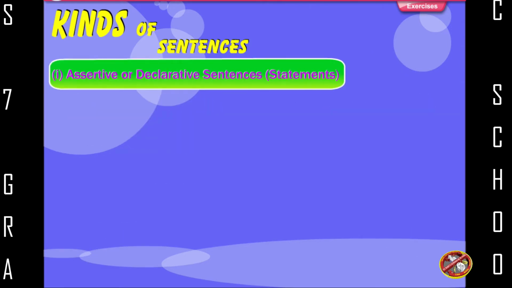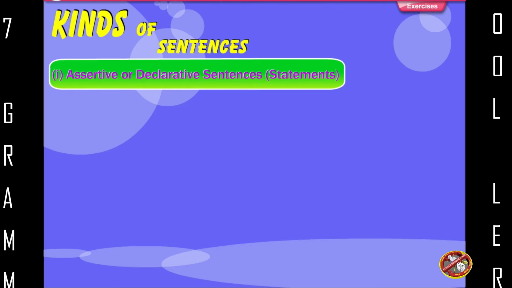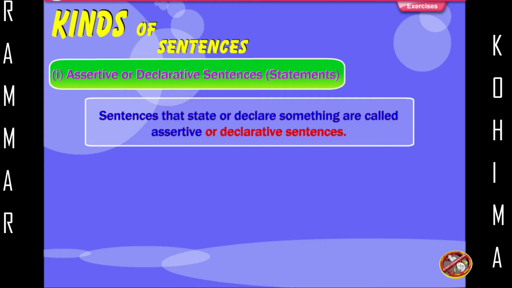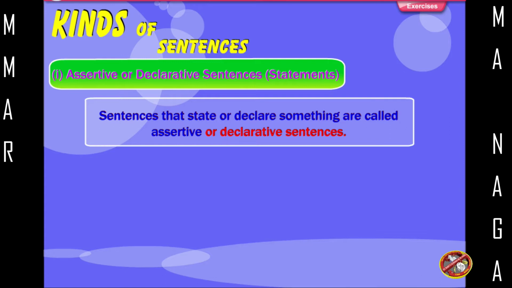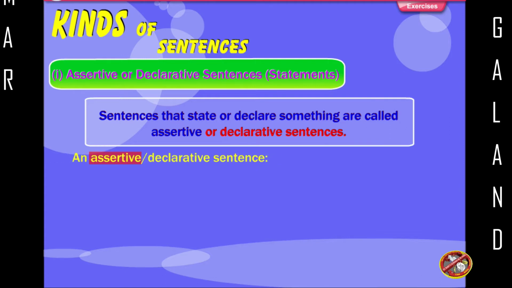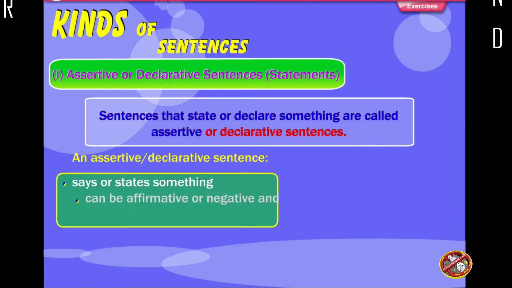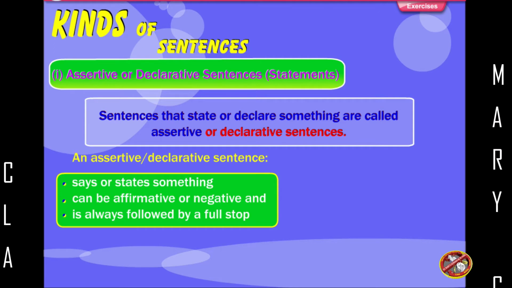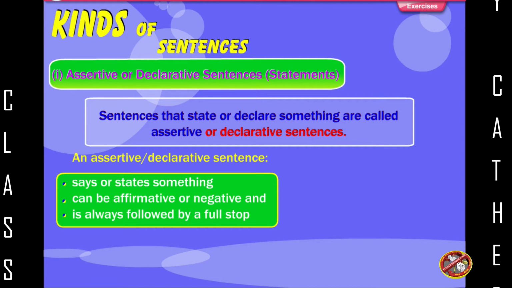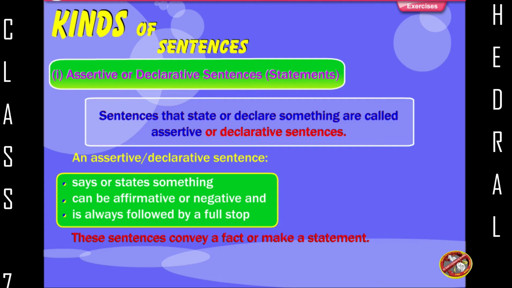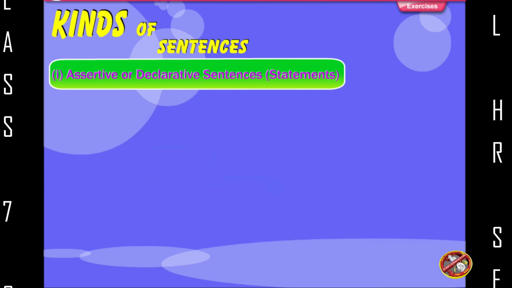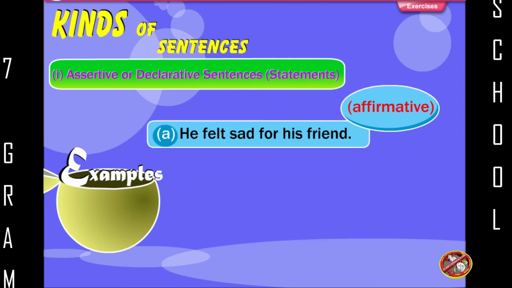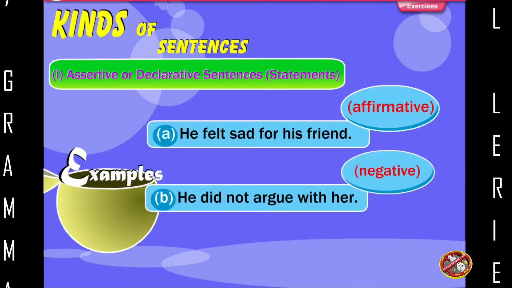Assertive or declarative sentences. Statements. Sentences that state or declare something are called assertive or declarative sentences. An assertive or declarative sentence says or states something, can be affirmative or negative, and is always followed by a full stop. These sentences convey a fact or make a statement. Examples: he felt sad for his friend. Affirmative. He did not argue with her. Negative.